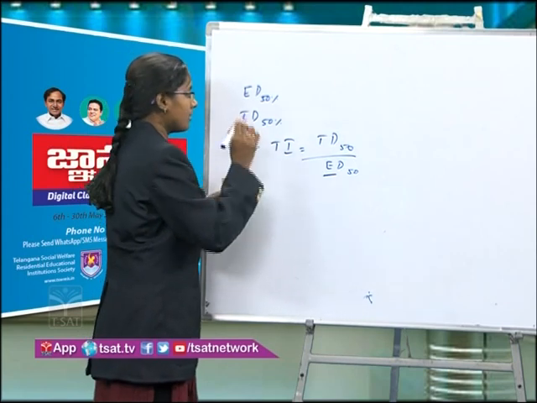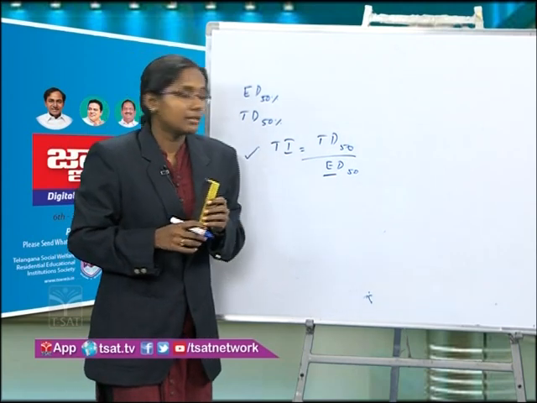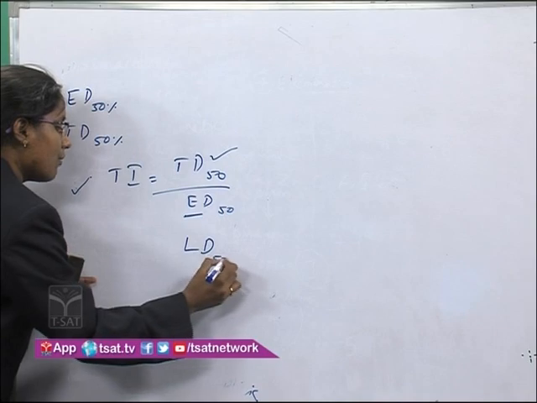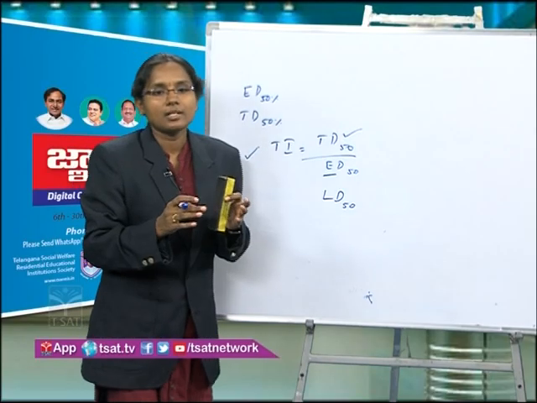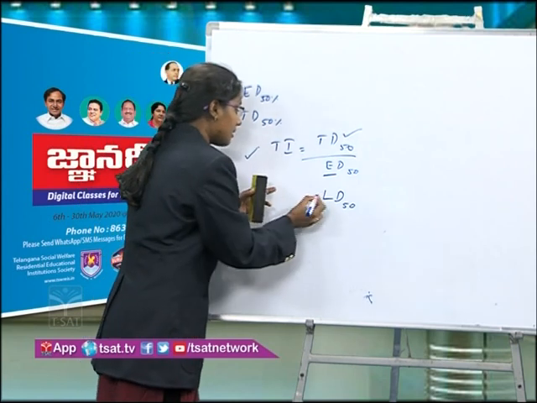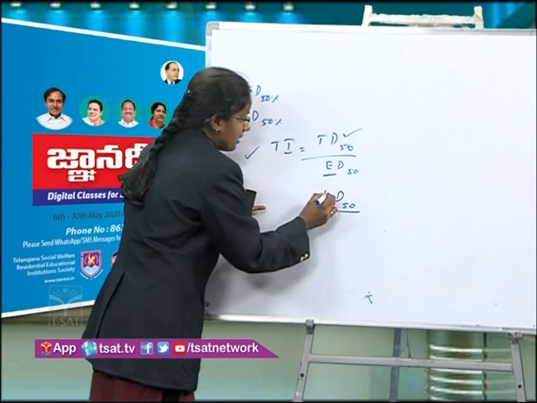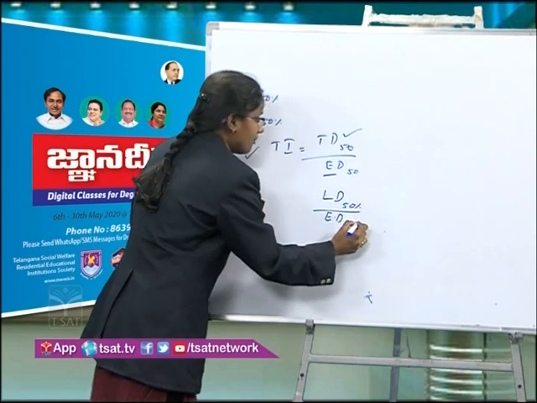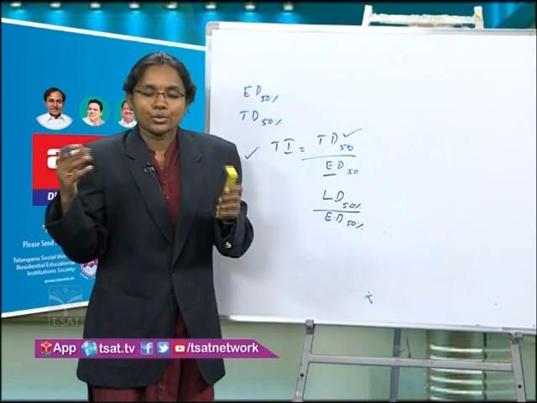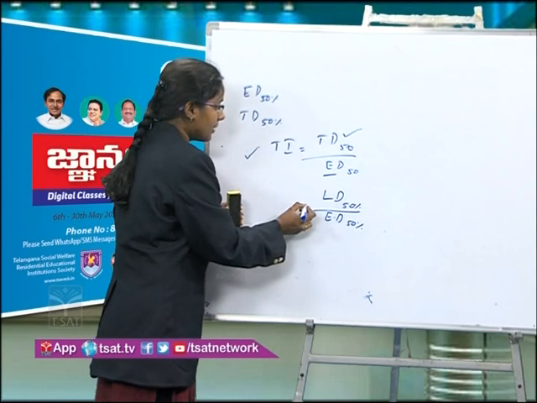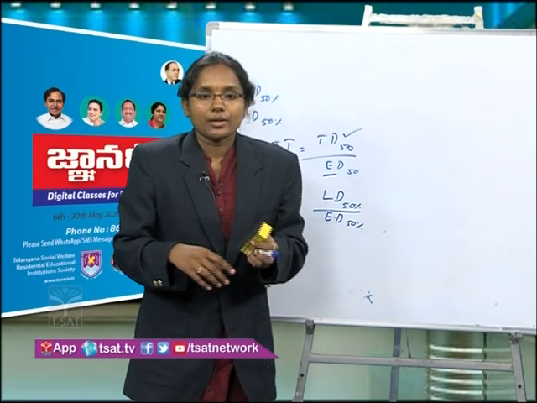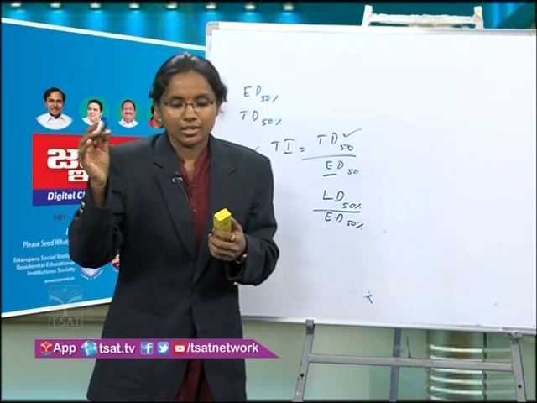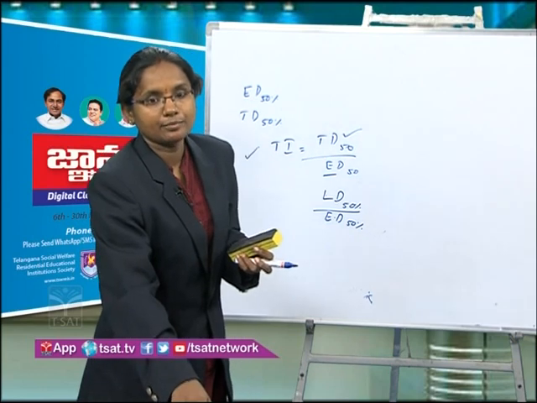And if this ratio is more, that drug will be comparatively safer. This is in the case of humans, but in the case of animals, the toxic dosage is replaced by lethal dosage, where 50% of the test samples get killed. That dosage of the drug is called LD50, lethal dosage for 50% of the test population, divided by the effective dosage, where 50% of the animals are showing the desired therapeutic effect. So what did you understand from this? This is a measure of the safety of the drug. The more the therapeutic index, the safer the drug is, right?